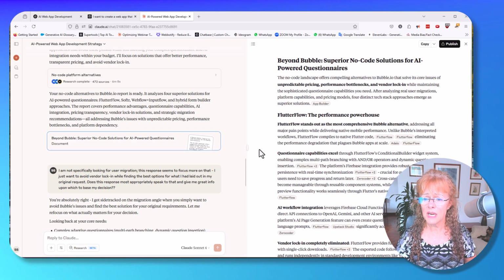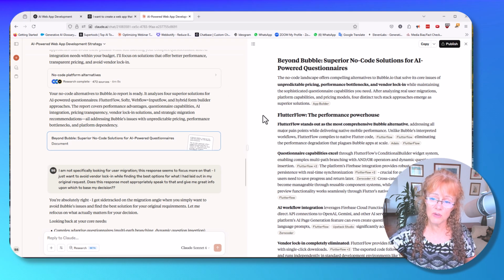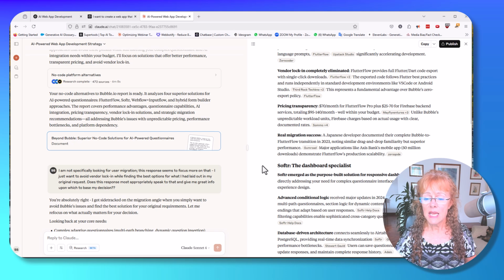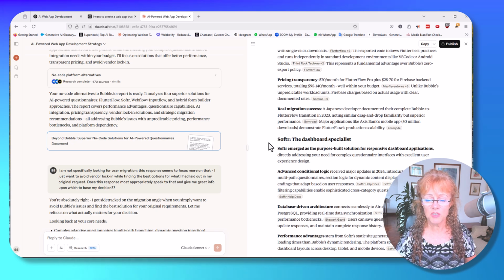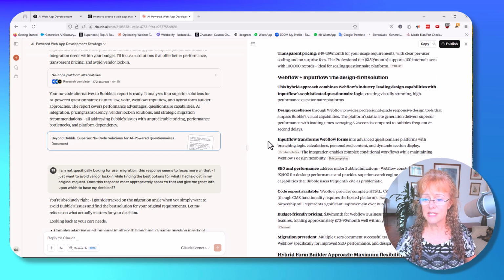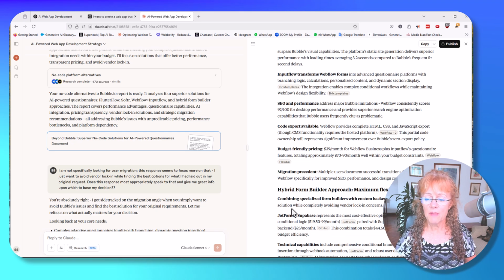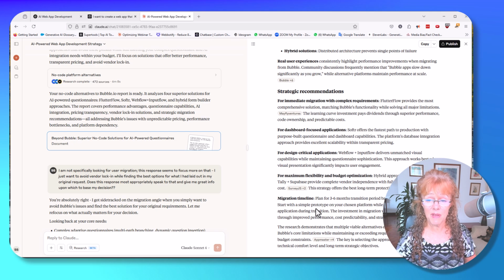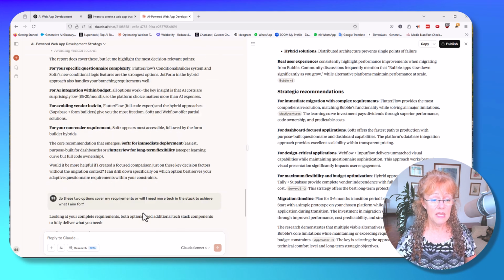In this second report, it took Bubble out of the mix and said Flutterflow was its performance powerhouse choice. It gave me another option, which was softer, and it gave me all kinds of great detail. It also talked about Webflow plus input flow, hybrid form builders, etc. Again, amazing depth of information about this.